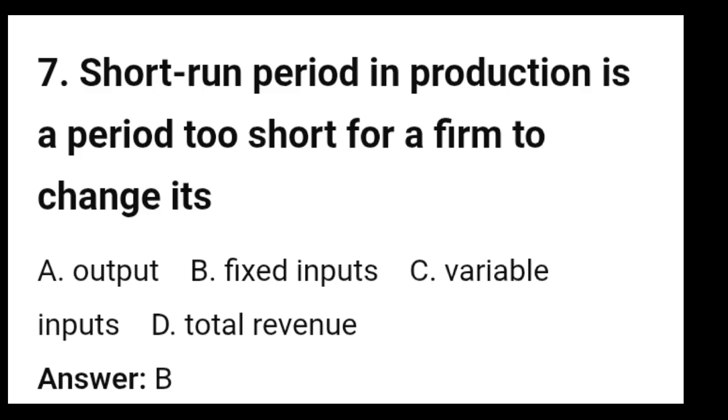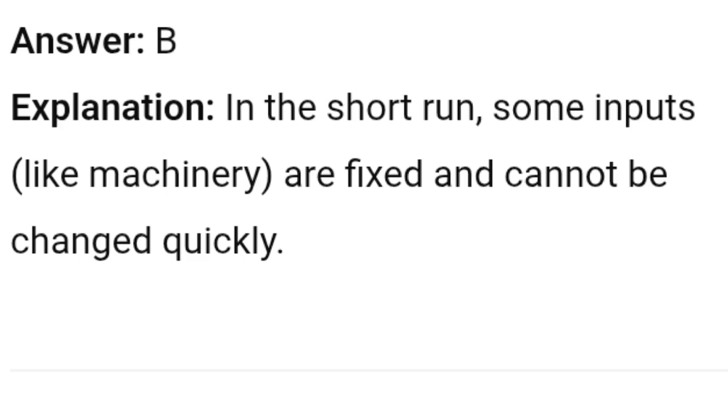7. Short-run period in production is a period too short for a firm to change its A. Output, B. Fixed inputs, C. Variable inputs, D. Total revenue. Answer B. Explanation: in the short run, some inputs, like machinery, are fixed and cannot be changed quickly.